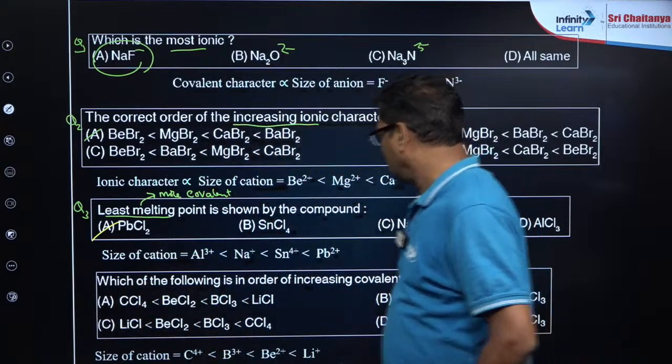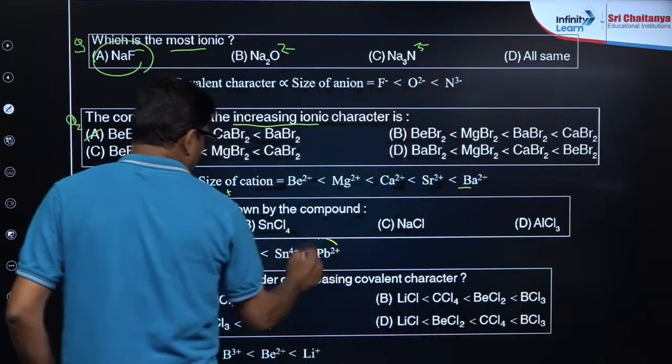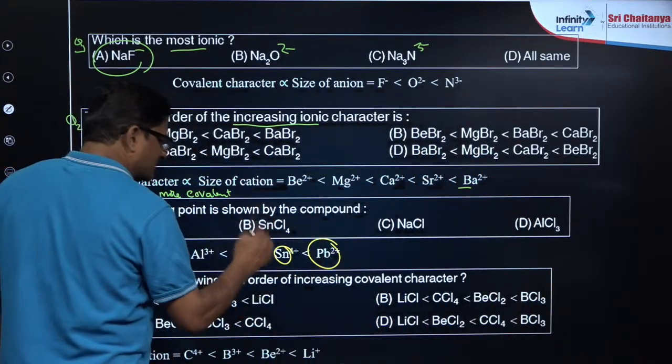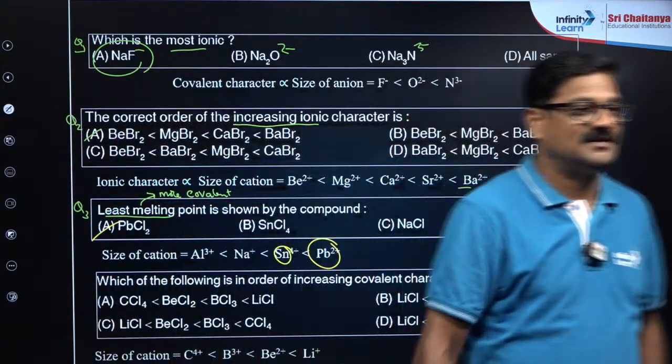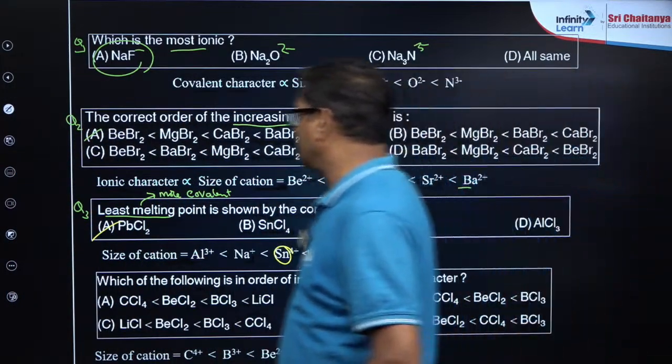PbCl2. Why? Because you have to take size. Tin size is very small than lead 2 plus. Right? And question number 4.